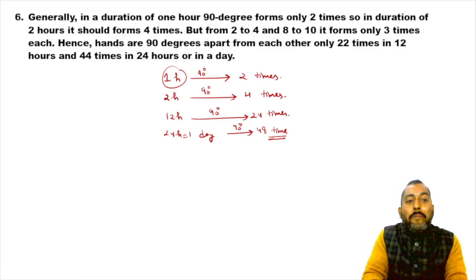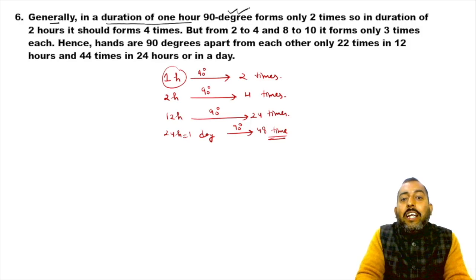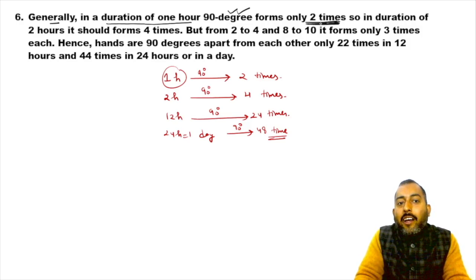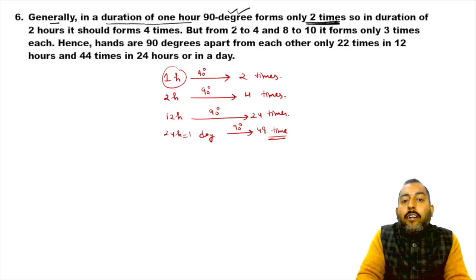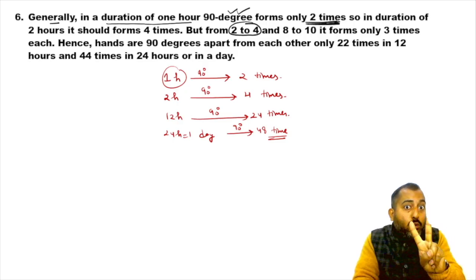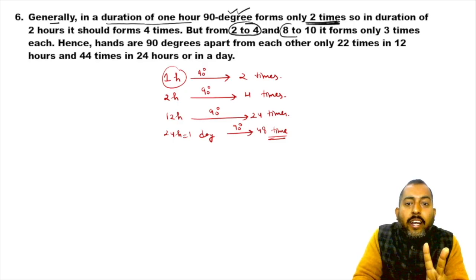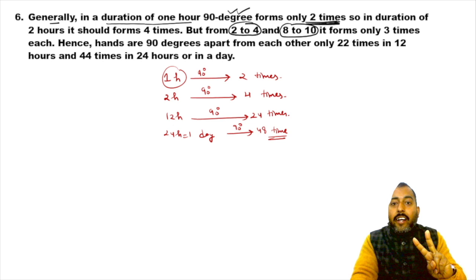Remember, if you talk about a duration of 1 hour, 90 degree forms only 2 times. But 2 to 4 is a duration of 2 hours, and 8 to 10 is a duration of 2 hours again.